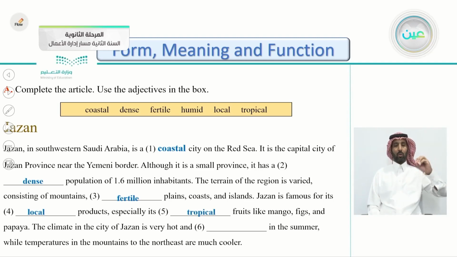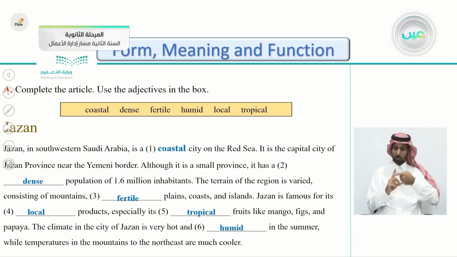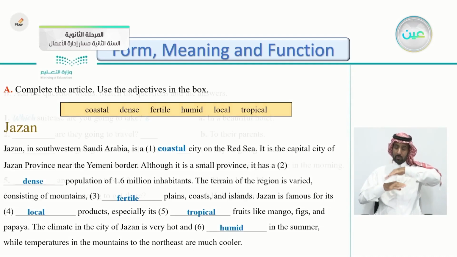The climate in the city of Jazan is very hot, and in the summer, while temperature is in the mountains to the northern east are much cooler. So if you know the climate of Jazan, you know that in summer it's very hot and yes, excellent, and humid, too much humidity there in the summer. While temperatures in the mountains to the northern east are much cooler.